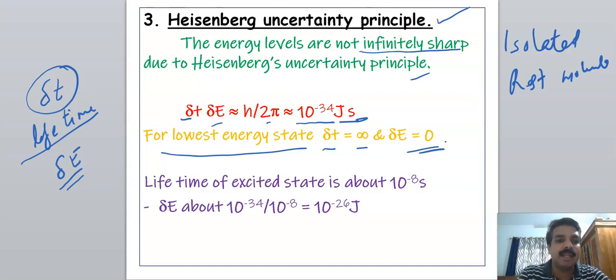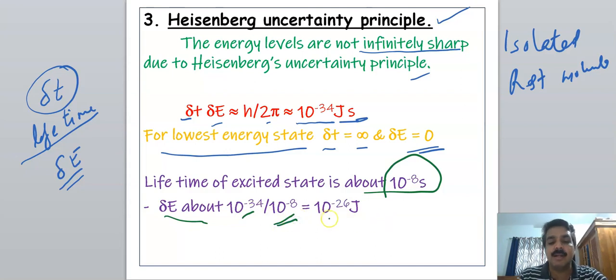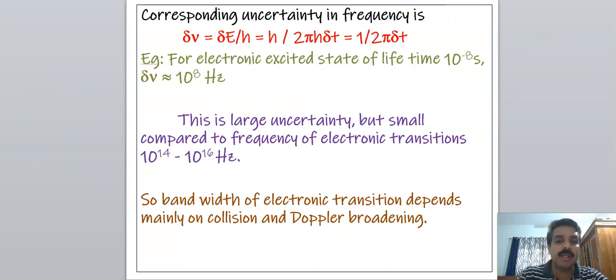But the lifetime of an excited state is about 10 raised to minus 8 seconds. Then delta E will be about 10 raised to minus 34 divided by 10 raised to minus 8, approximately 10 raised to minus 26 joule. Converting the uncertainty into frequency, delta nu is equal to delta E divided by h, since delta E is equal to h nu.